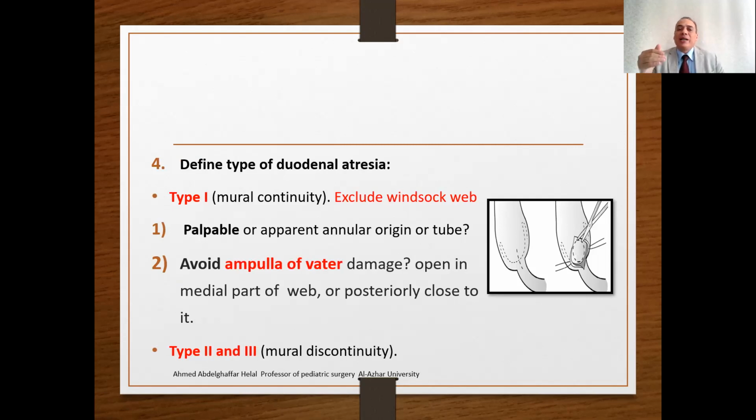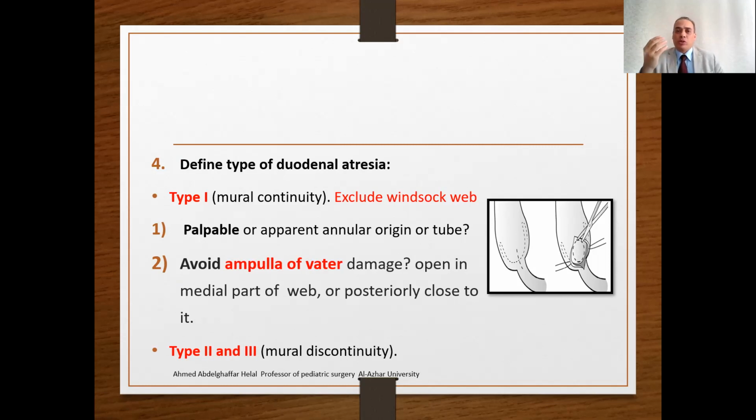The fourth item is to define the type of atresia: type 1, type 2, type 3. The most important is type 1. If you find the duodenal wall is continuous and obstructed from inside, in such a case, and at this point specifically, you must expect and look for the windsock web or windsock diaphragm.